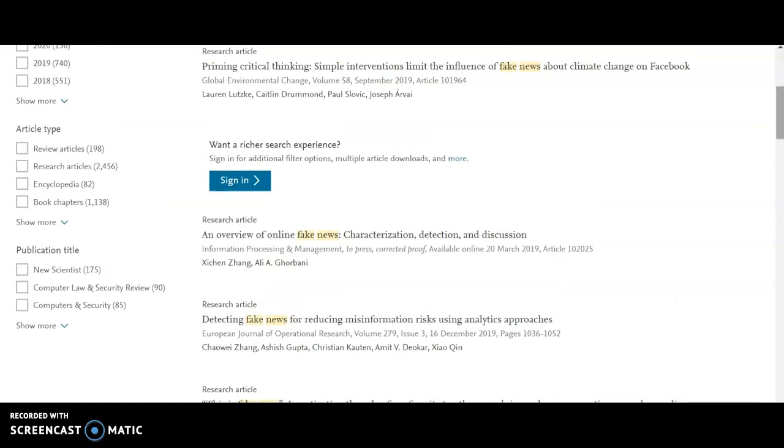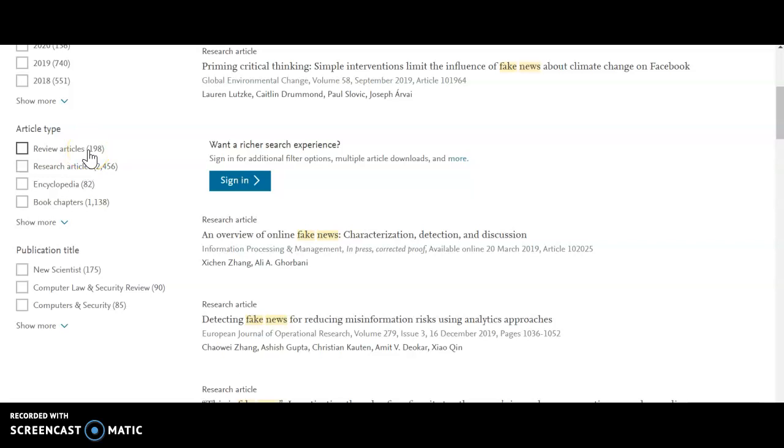One of the things that I do like about ScienceDirect, it allows you to sort by what type of article you are looking for. If you're in the beginning steps of research, articles are a great place to go once you kind of know what you're doing. But review articles are kind of where you want to start.